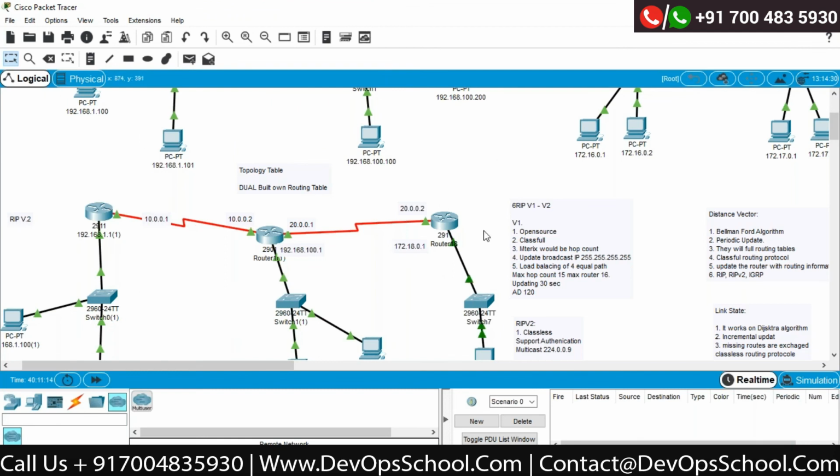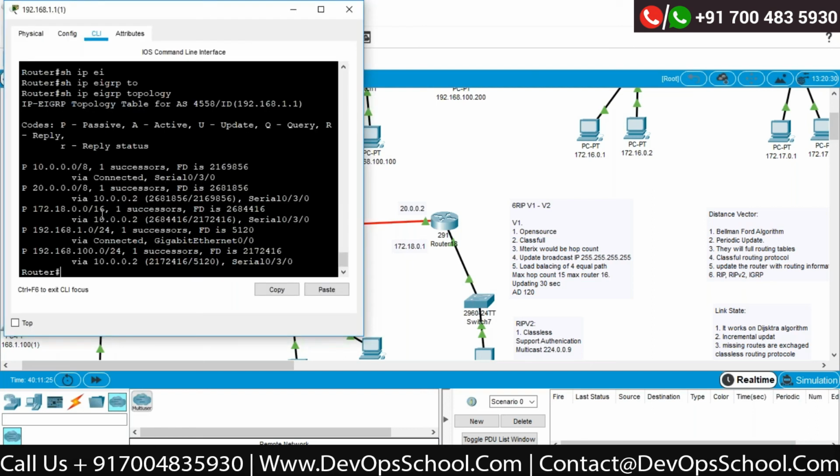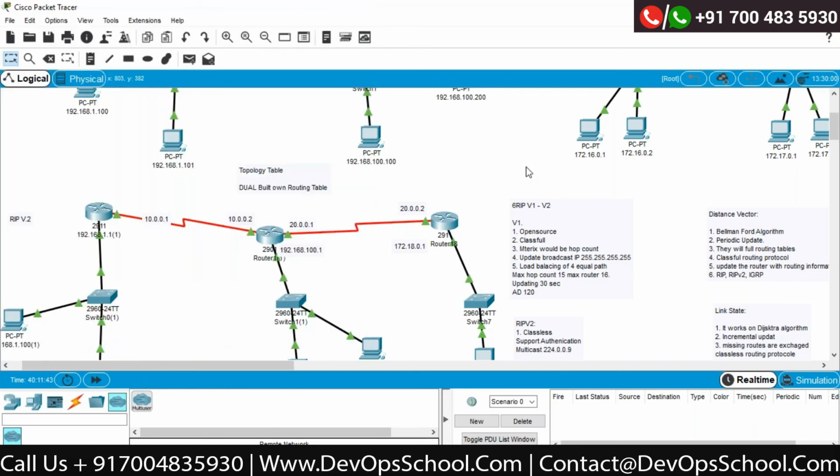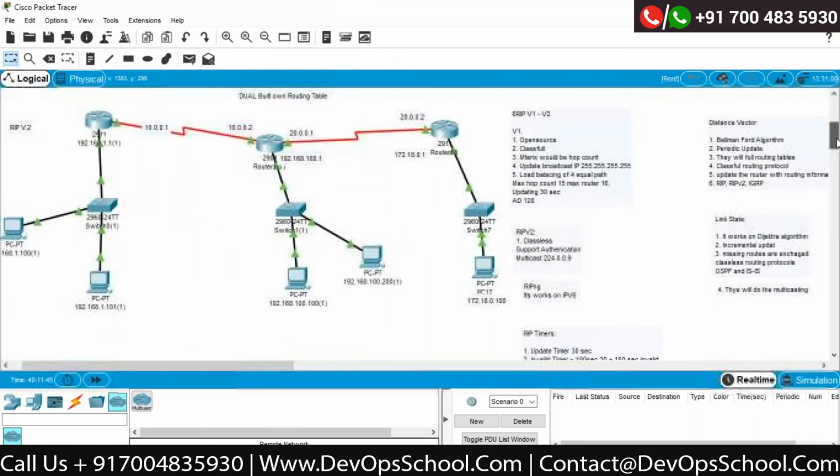So my entire network is now working with the protocol called EIGRP. My autonomous system number is unique. Now they exchange the information about each other. So this router should contain the information about 172 and 20. So if I say show IP route, you would be able to see he knows about 20 and he knows about 172.18 as well. So 100% my complete network is routable now.